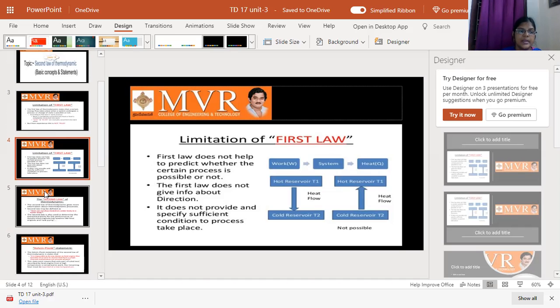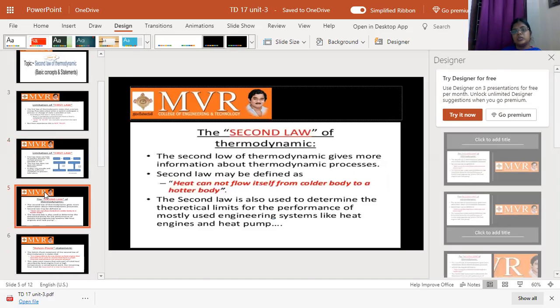Okay, and next, the second law of thermodynamics. So what is the second law of thermodynamics? What are the limitations we considered? Those limitations are discussed in the second law of thermodynamics. The second law of thermodynamics gives more information about the thermodynamic process.